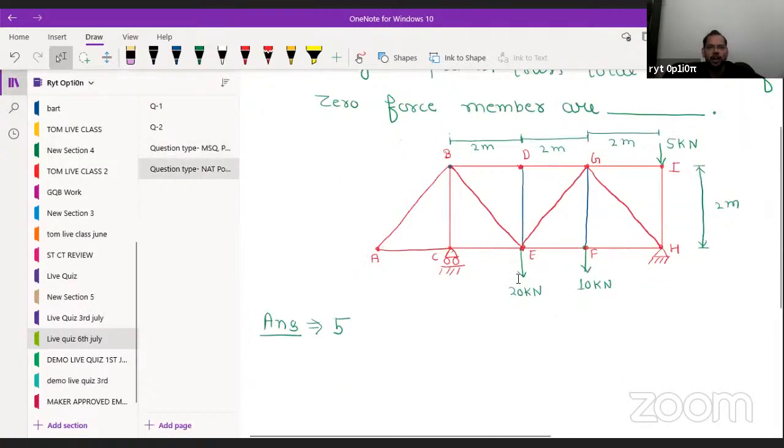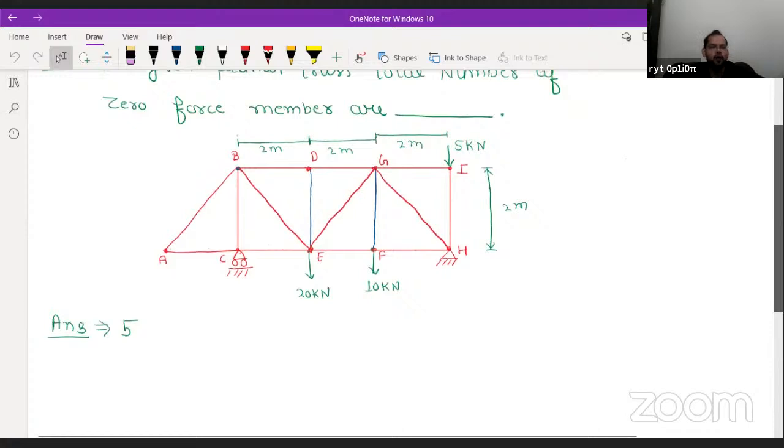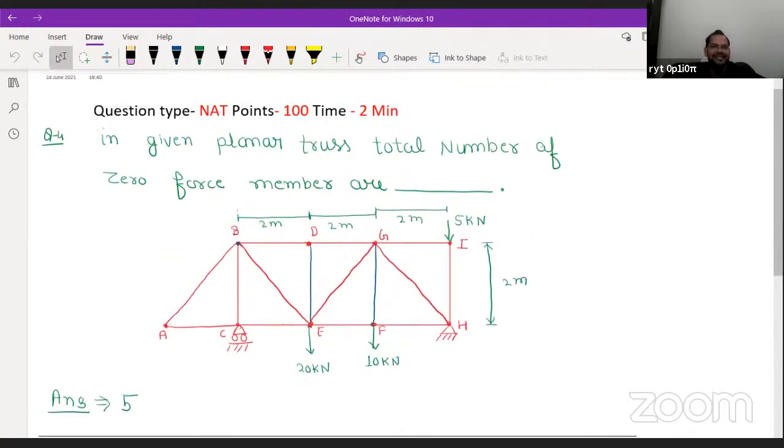So the last question is all about the zero force member. How will you see the zero force member? As you can see here in this part, we know very well, if at a joint two members are meeting and no external force is acting, in that condition what will happen? Both members will be zero force members.